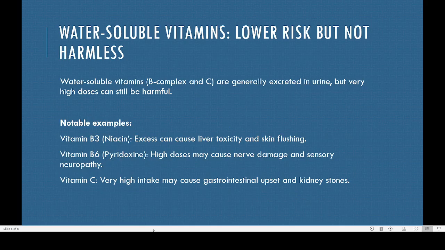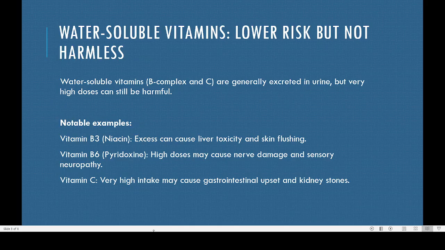Now coming to water soluble vitamin, compared with the fat soluble vitamin, the risk produced by water soluble vitamins are always lower. But not completely harmless. Water soluble vitamin, there are two types of vitamin. One is C, other is B. B1, B2, B3, up to B12 vitamins are there. They are generally excreted in the urine, but high doses can be harmful.